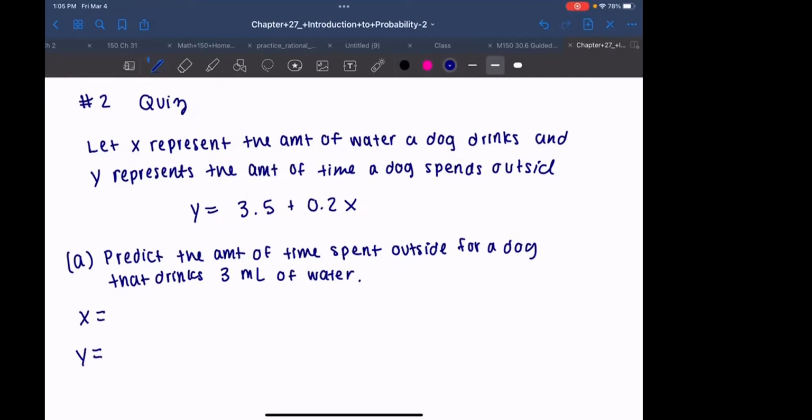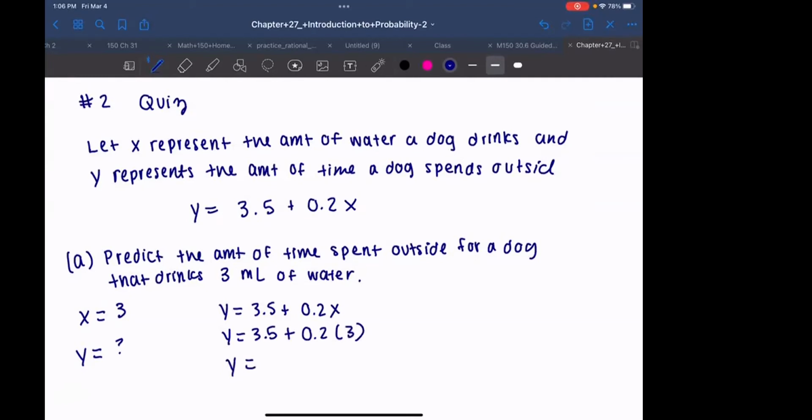We're given 3. Do you think that's an X value or a Y value? X value, right? Because X is the amount of water a dog drinks, so that has to be X. That means we're solving for Y. Y equals 3.5 plus 0.2X, and we're just plugging in for X: Y equals 3.5 plus 0.2 times 3.